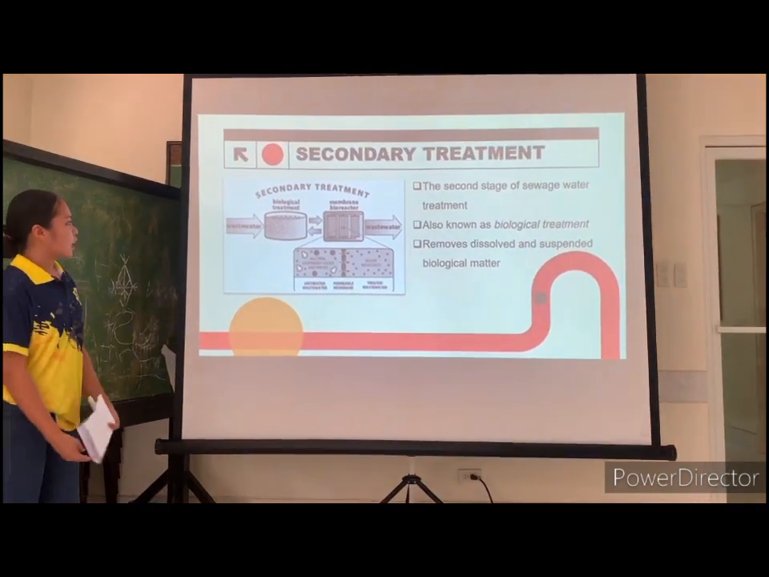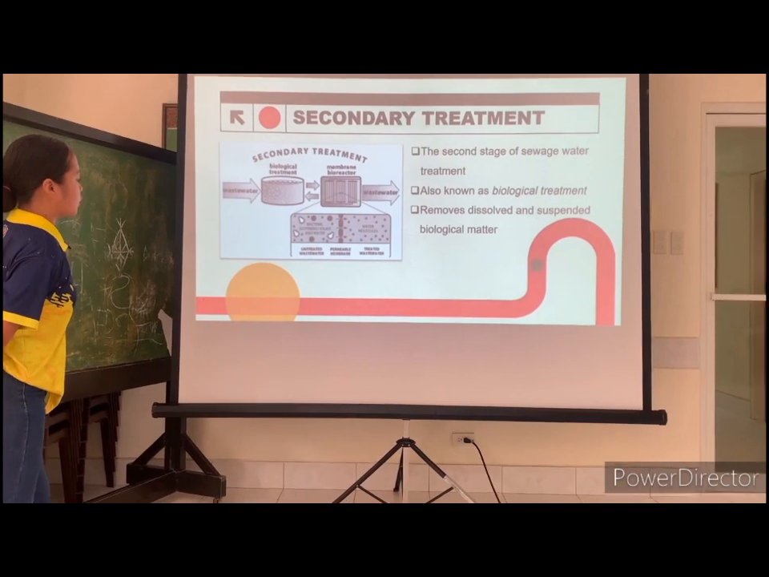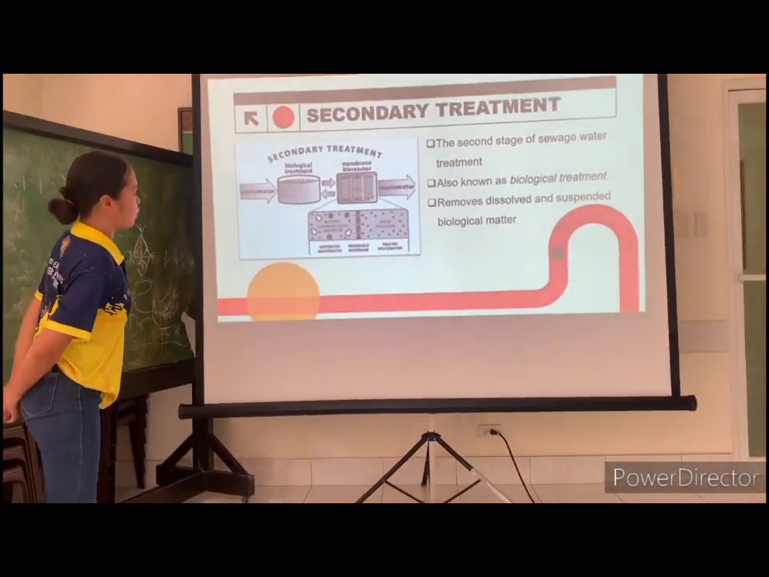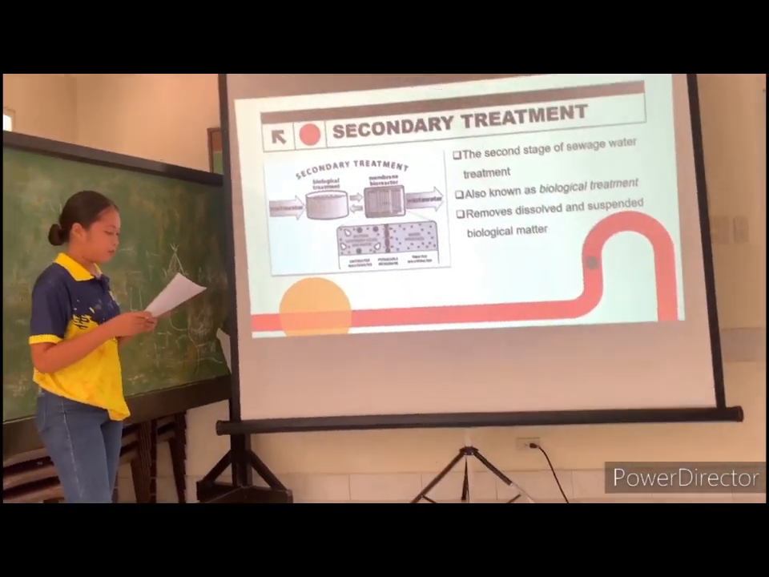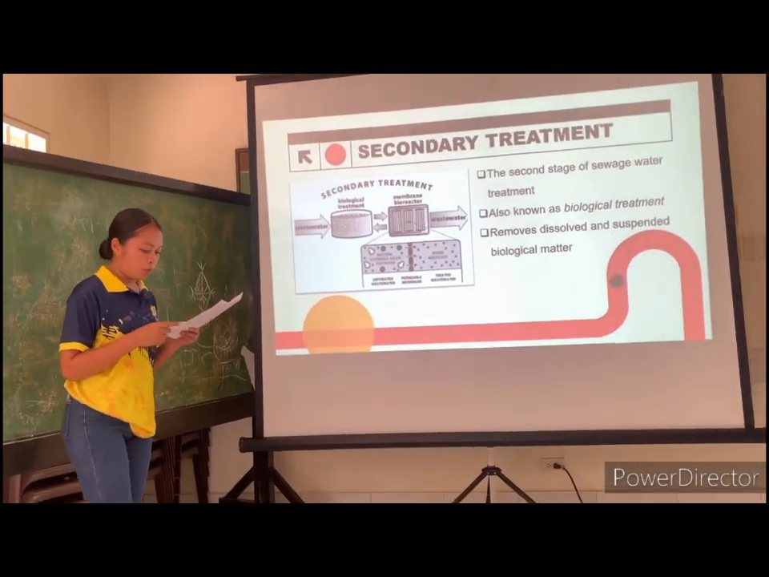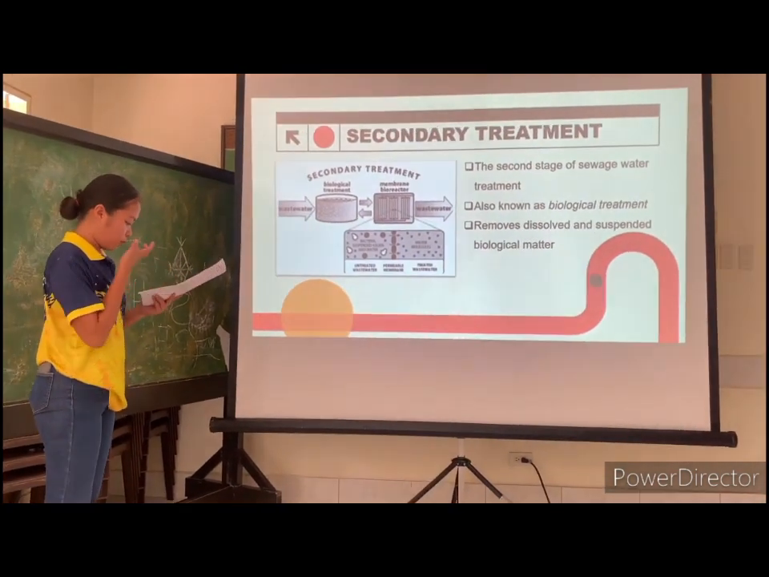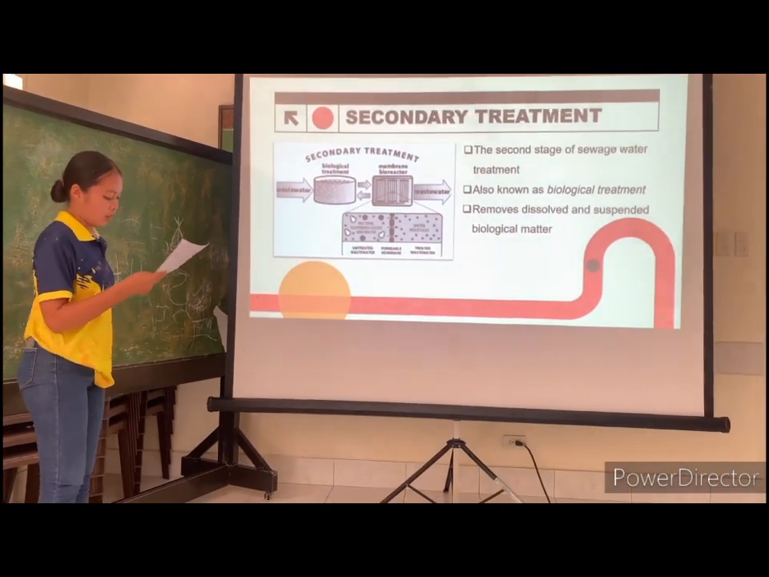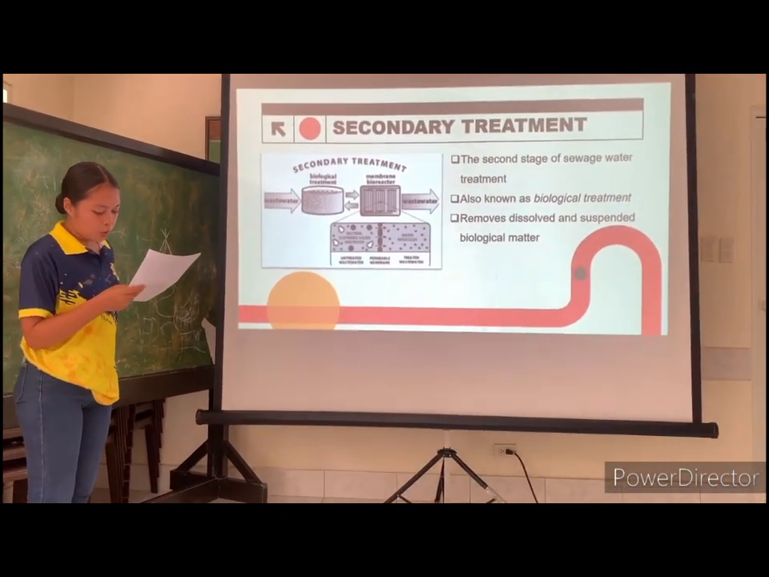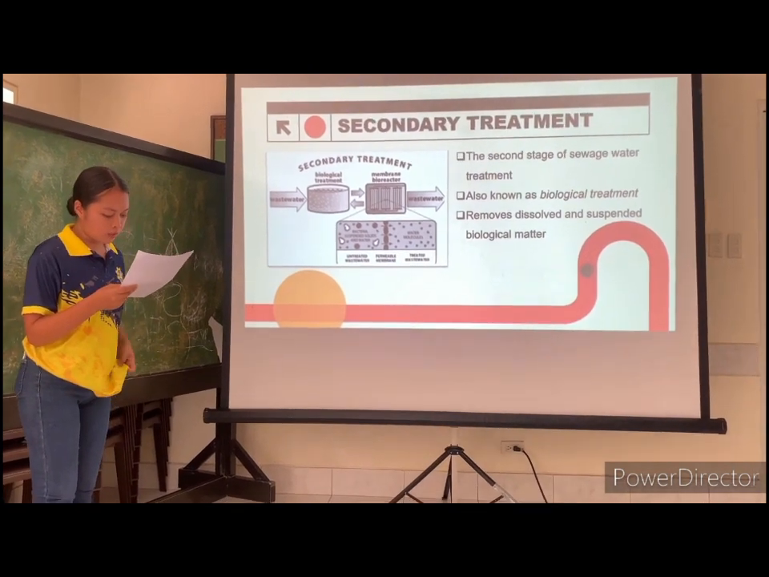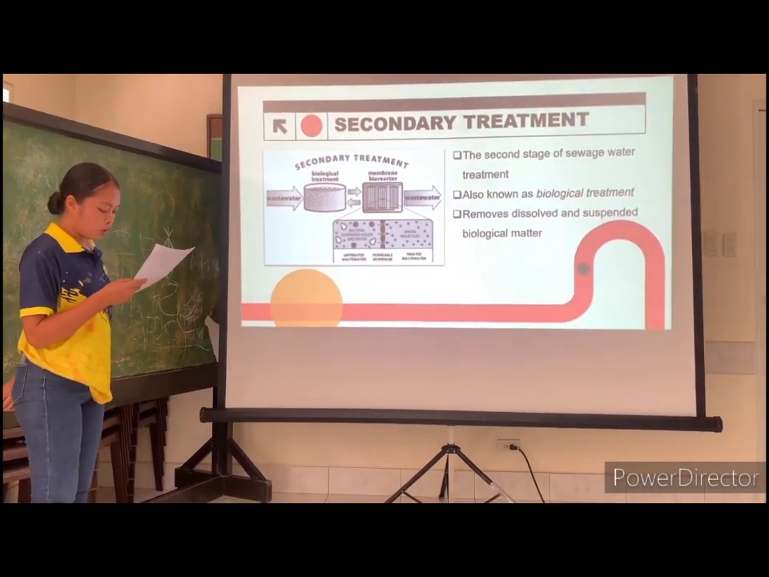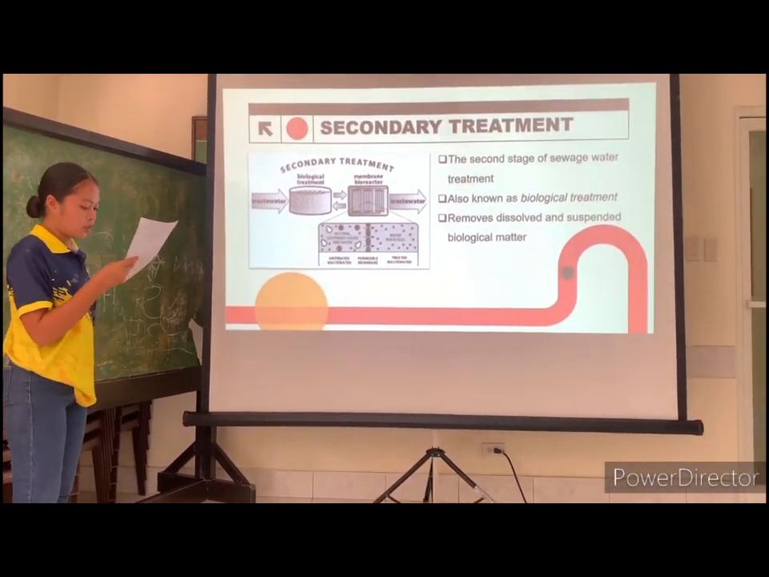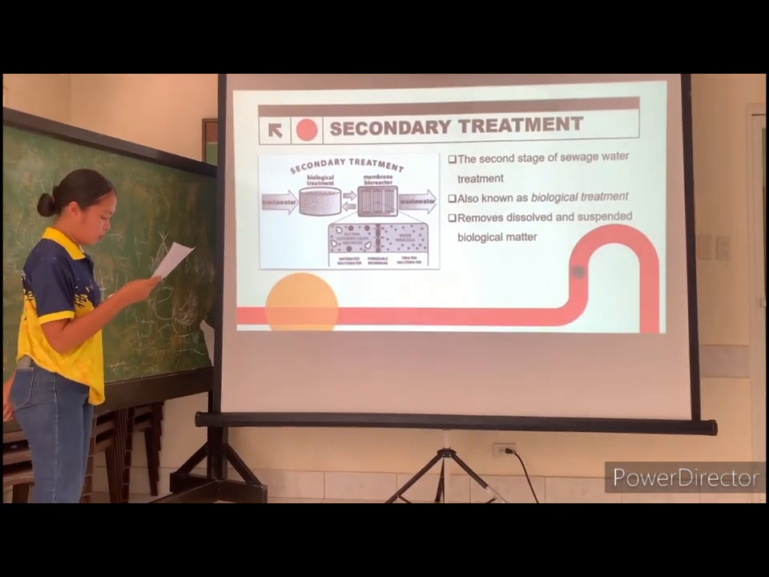Secondary treatment is the second stage of sewage water treatment, which is also known as biological treatment. It primarily removes dissolved and suspended biological matter. It represents the core of wastewater treatment, focusing on the removal of dissolved and suspended organic matter that persists after primary treatment. Unlike primary treatment, which primarily targets physical solids, secondary treatment employs biological and chemical processes to degrade organic pollutants, pathogens, and nutrients present in the wastewater stream.